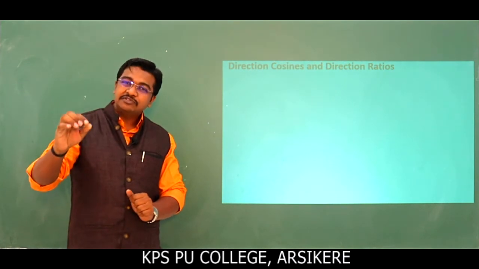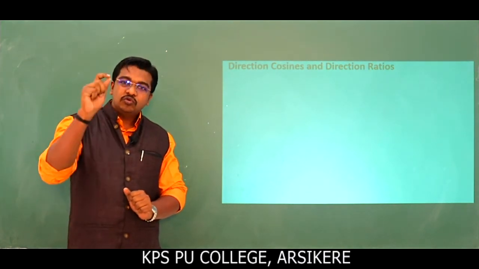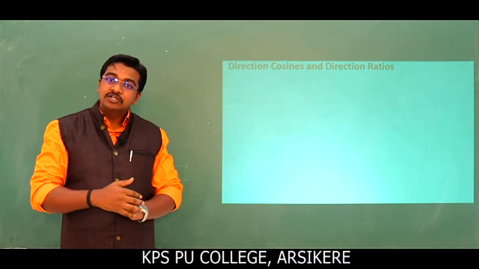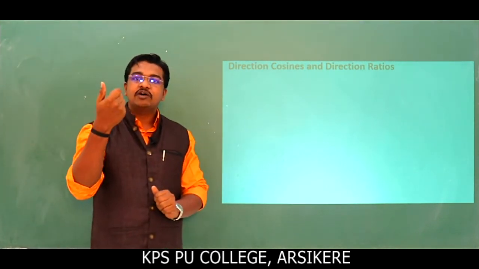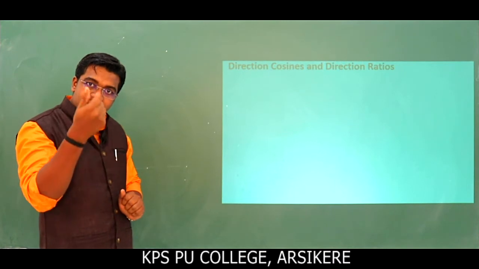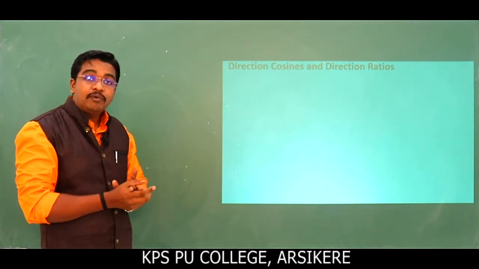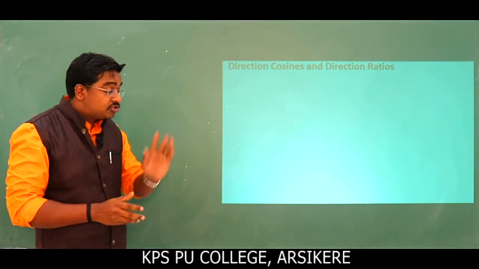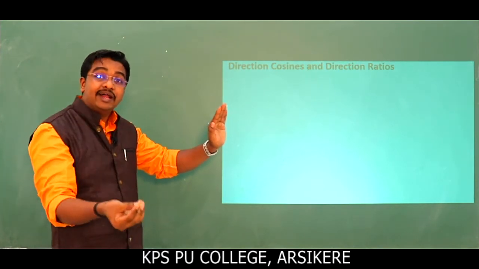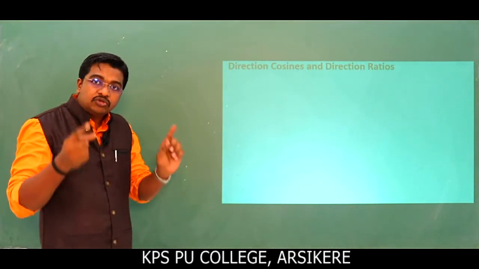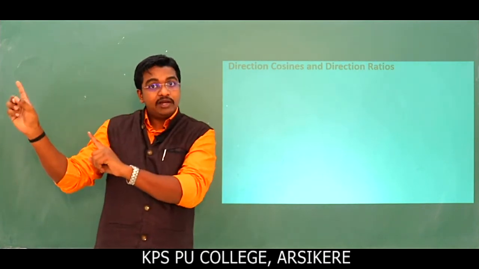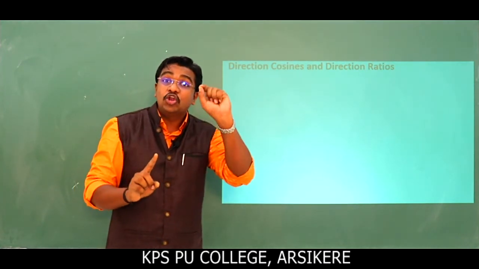These concepts are very important to discuss 3-dimensional geometry, because the nature of planes and the nature of lines we can discuss with the help of direction ratios. Direction ratios will reveal the nature of lines and planes. In 2-dimensional geometry we have the parameter slope.